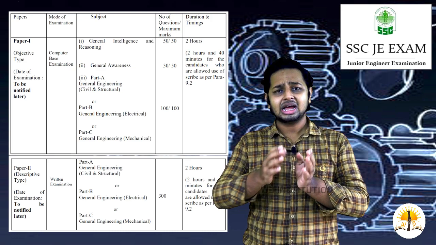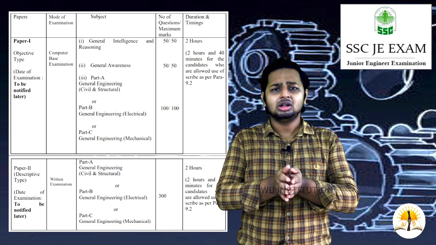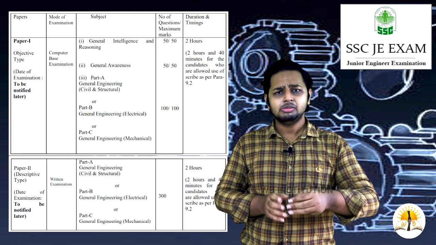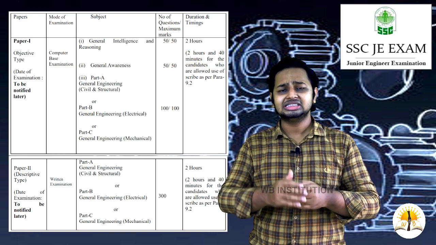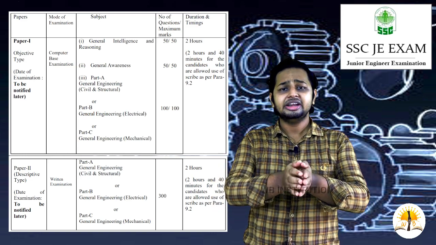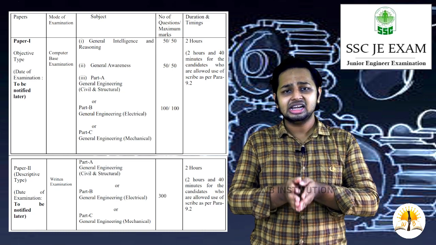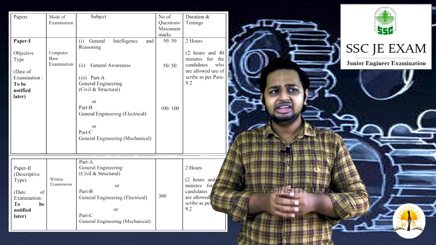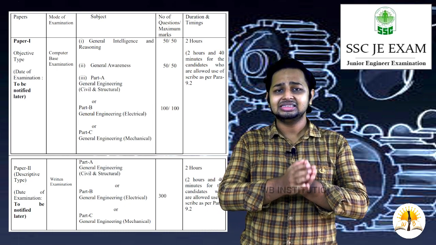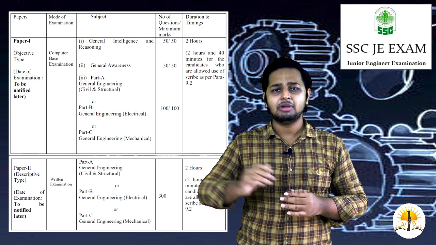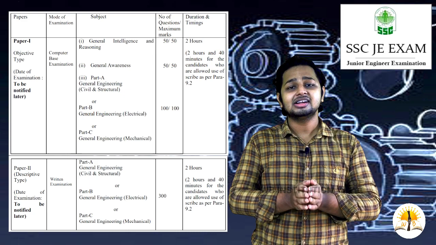It is totally a computer based test. There will be objective questions, and we have to solve those objective questions. There will be 3 parts, and in each part there will be a sufficient number of questions and marks dedicated to it. The first part is general intelligence. In this general intelligence there will be 50 questions, each carrying 1 mark, which gives 50 marks.